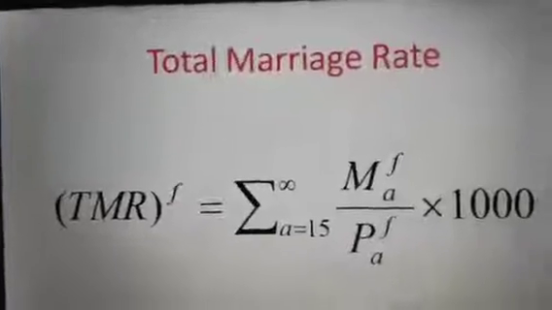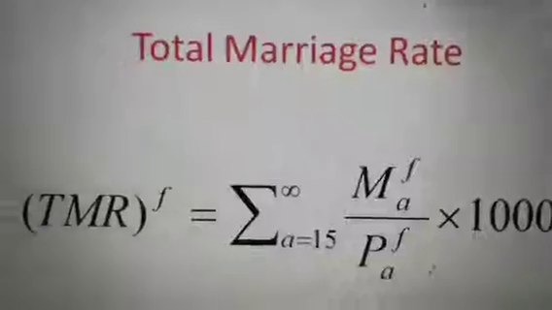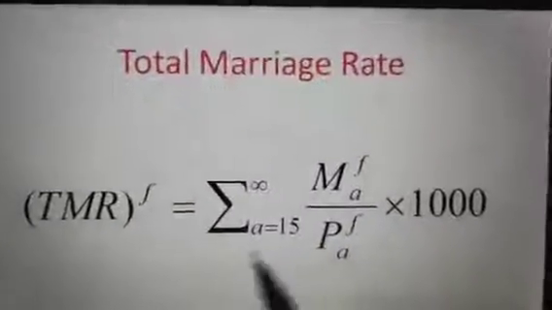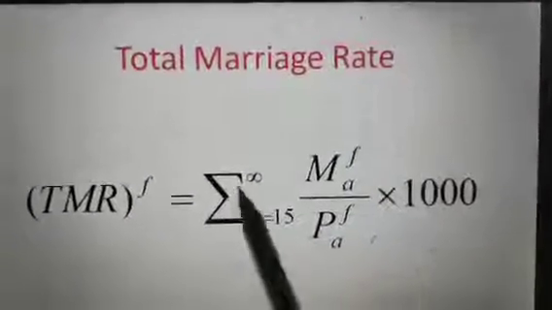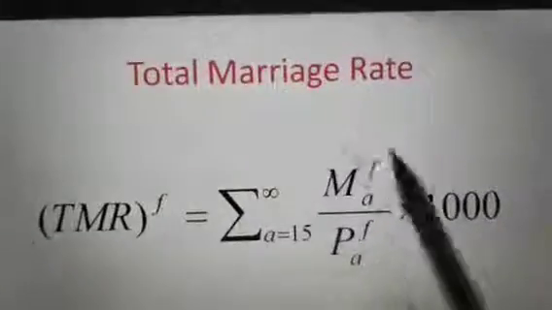And then in the last, this is the total marriage rate. Generally, we calculate the total marriage rate in a particular country or a particular region or a particular district.